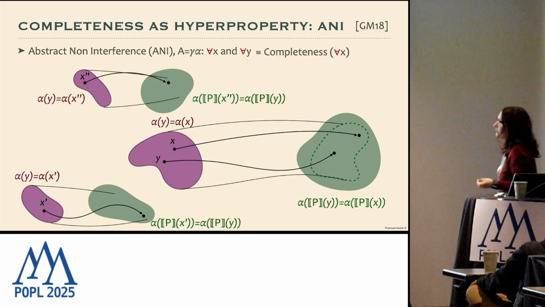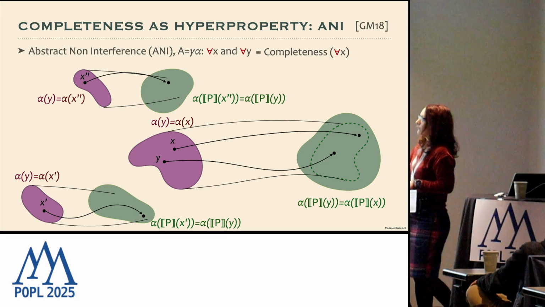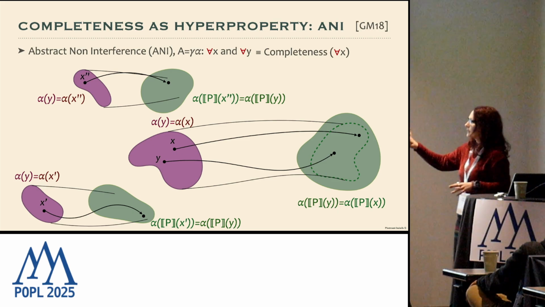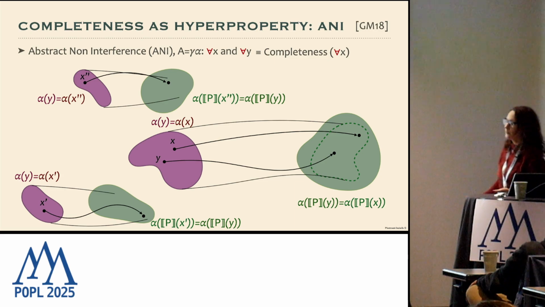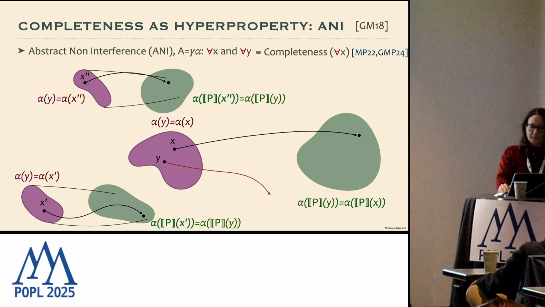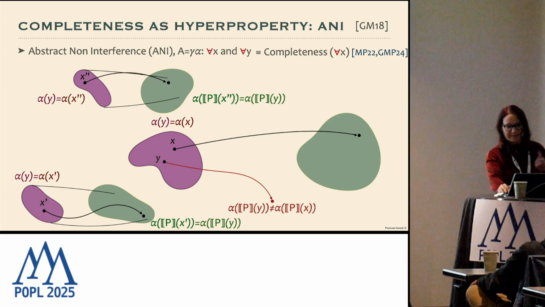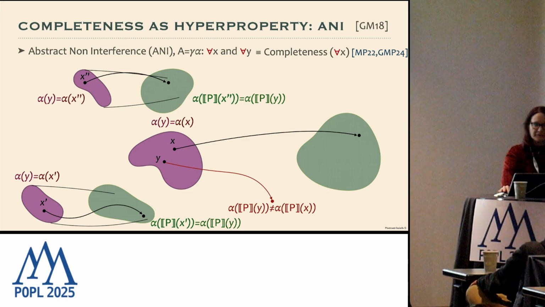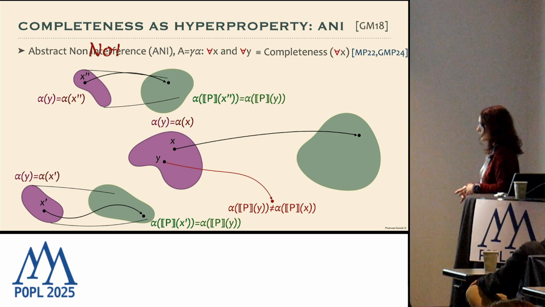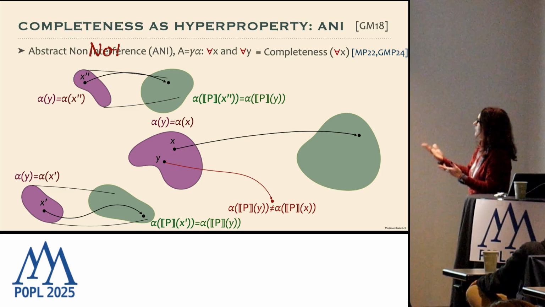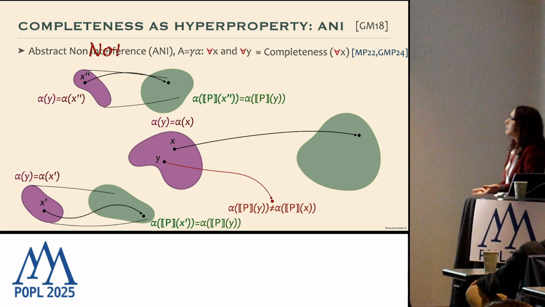It has been formally proved that requiring this kind of condition for all x corresponds precisely to having completeness for all the possible inputs of the program. Since it is a universally quantified property, if we have at least one x for which there exists at least one value y that has a different output property, then absolute interference and also completeness doesn't hold. So this is a notion introduced in language-based security and now proved to be equivalent to completeness.